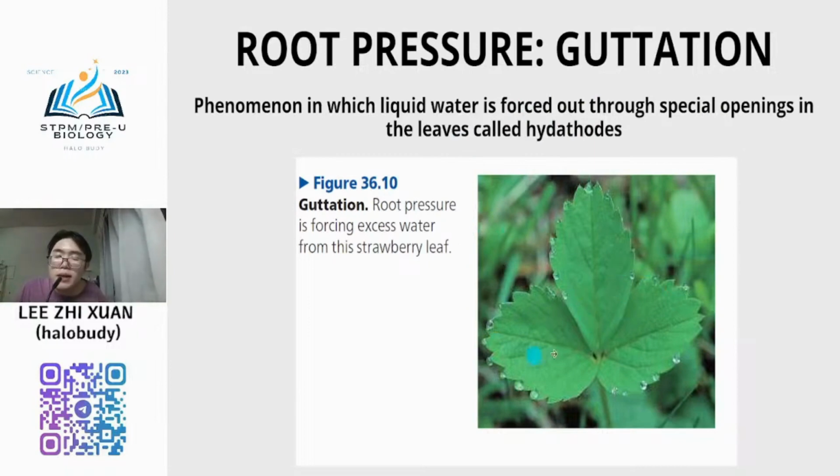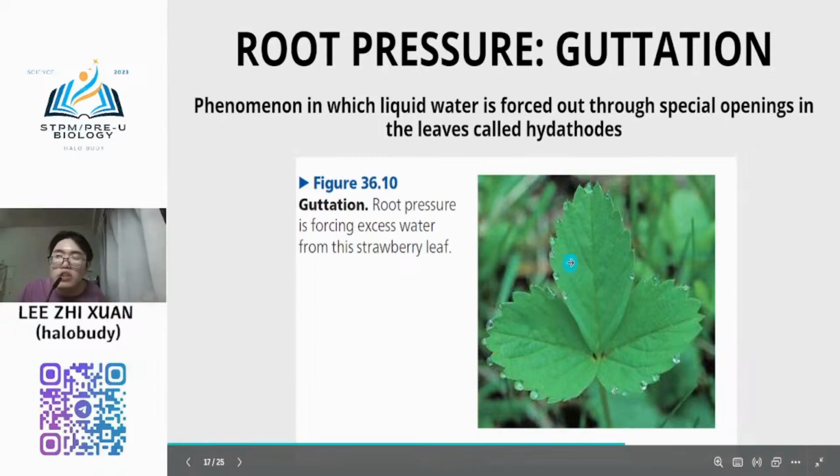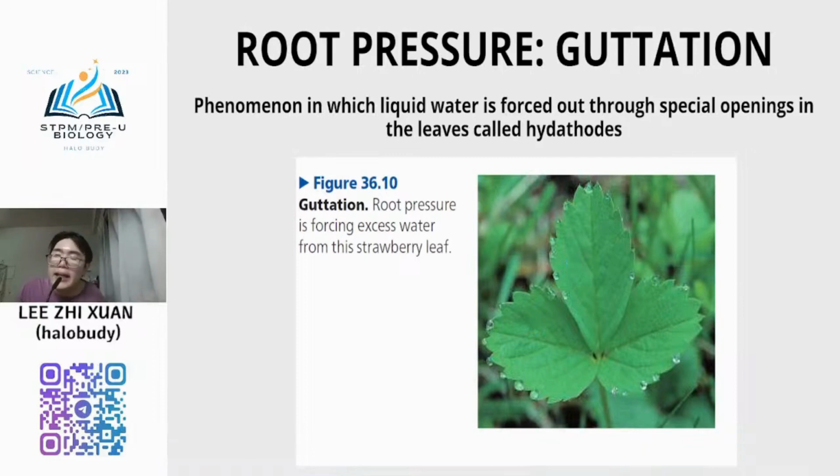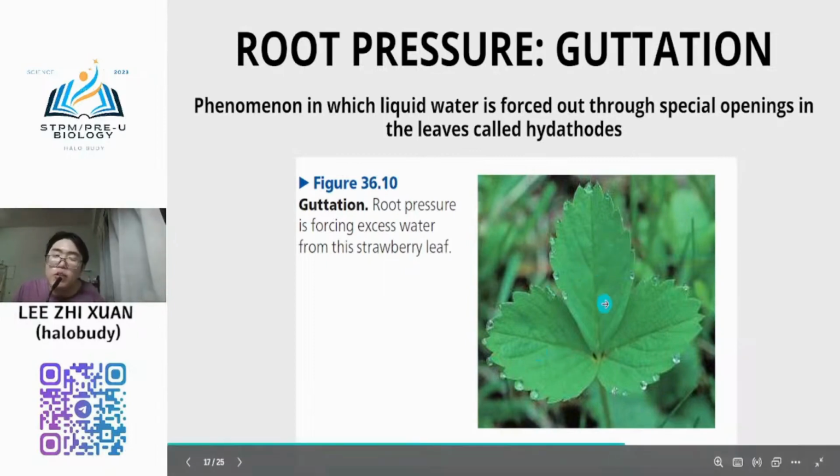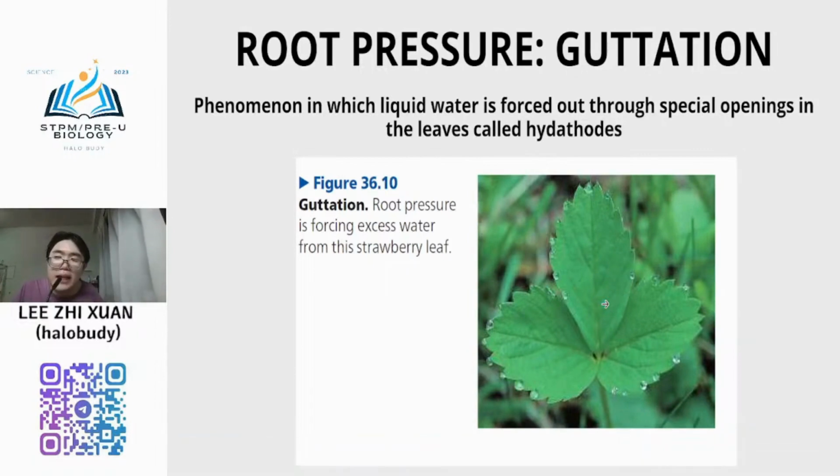Normally you can see this phenomenon early in the morning. If you go to see the leaves of plants, especially small plants, when you walk around your garden or go jogging at the park, you will see this phenomenon early in the morning, like 6:30 or 7 a.m., when the sun has just risen. But at 10 or 11 a.m. you will never see it.